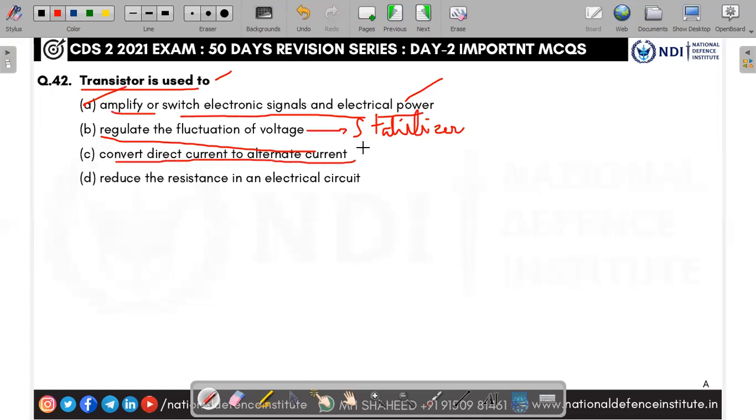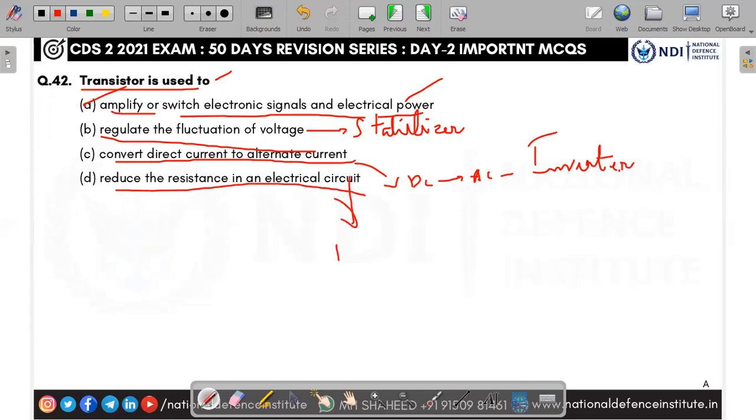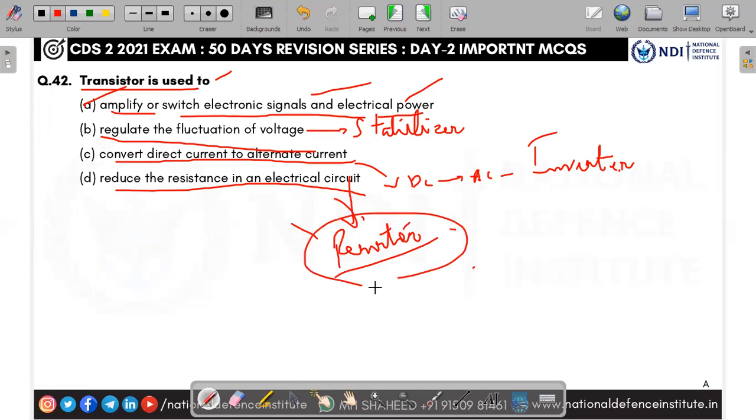What converts direct current to alternating current, DC to AC? Inverter, or power inverter. Which reduces the resistance in an electric circuit? Resistor. So A is transistor, B is stabilizer, C is inverter, and D is resistor. Answer is A.